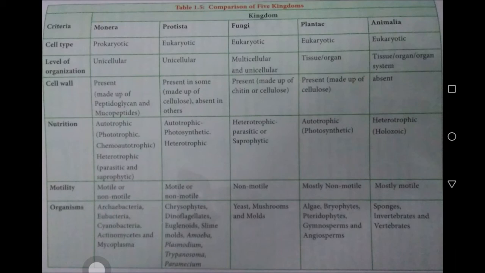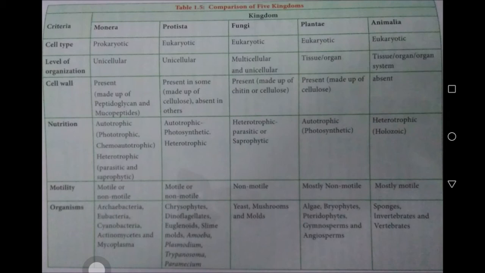Come to the organisms. What are the organisms included in the different kingdoms? In the kingdom Monera, Archaebacteria, Eubacteria, Cyanobacteria, Actinomycetes and Mycoplasma are included. They are the examples for Monera.